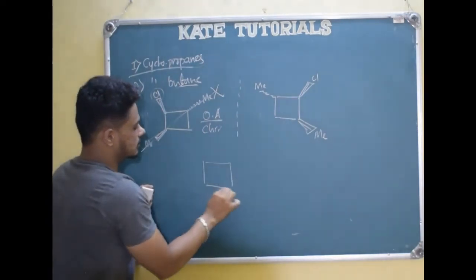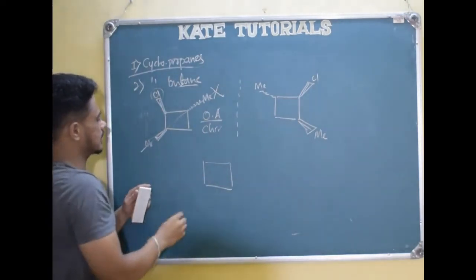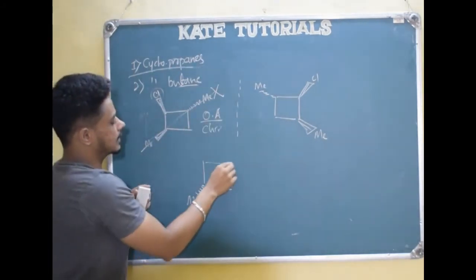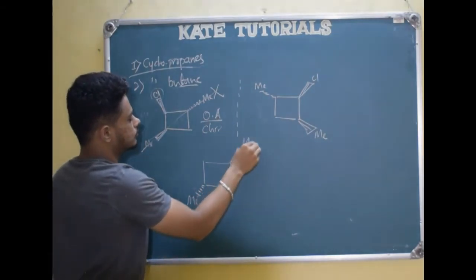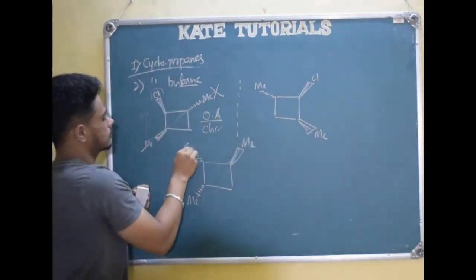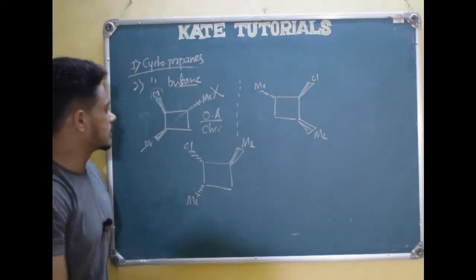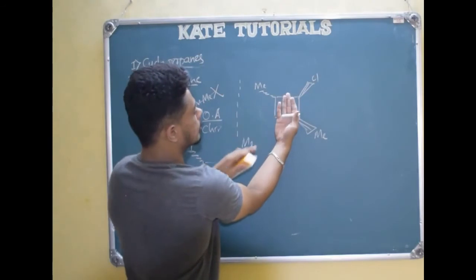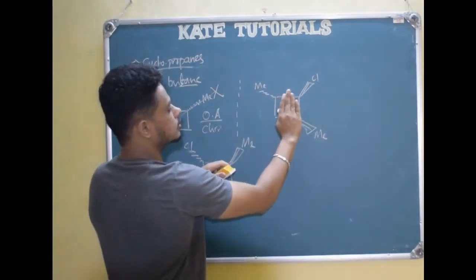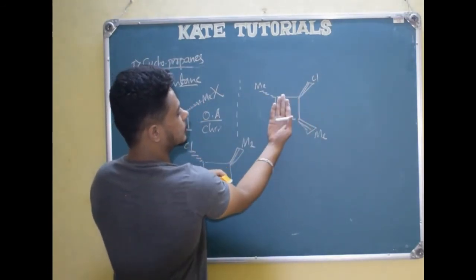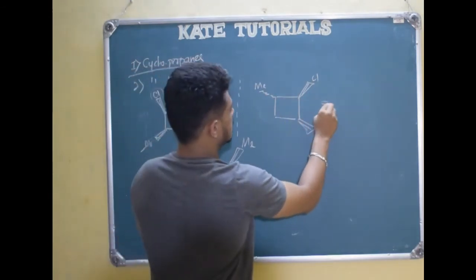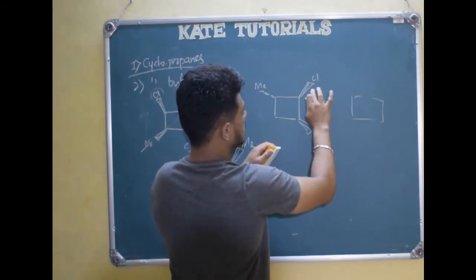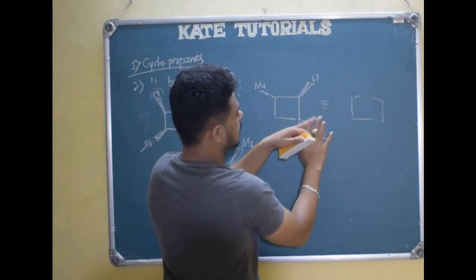Here, nothing to do. Draw the structure. Methyl was above, just put this methyl below, and this methyl above, and this chlorine below. This will be the mirror image. You will say no, mirror image can't be possible. What I will do, just take this molecule and turn it over, make it ulta. It was like this, do it like this. If I do it like this, see here, this chlorine was here, it comes here, it will be above the plane here.